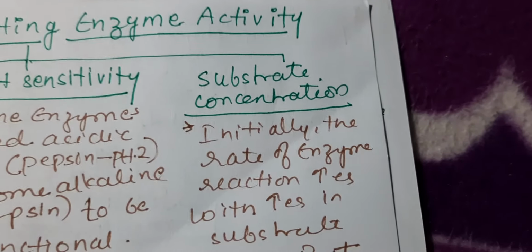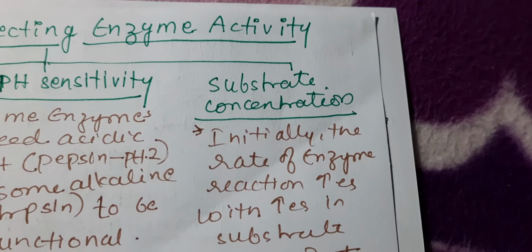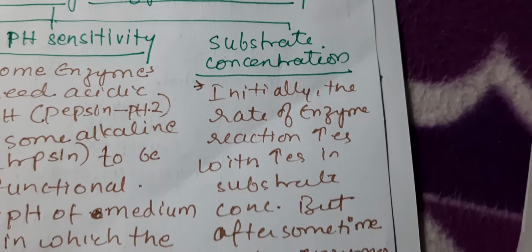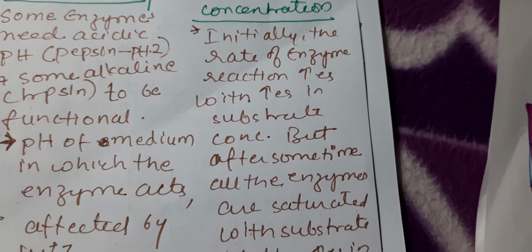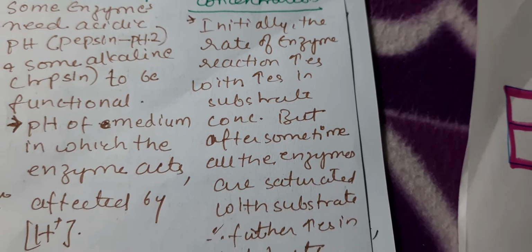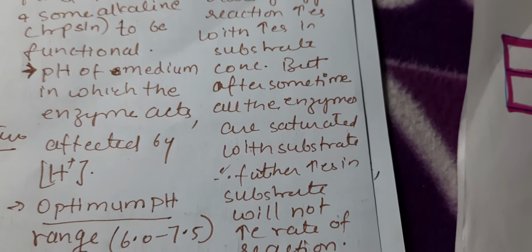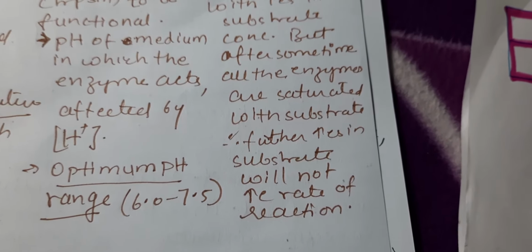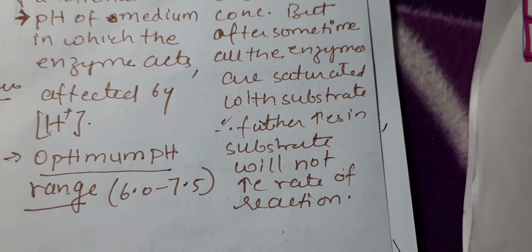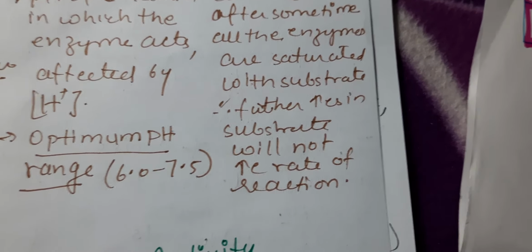Now substrate concentration: initially the rate of enzyme reaction increases with increase in the substrate concentration, but after some time all the enzymes are saturated with substrate. Therefore further increase in the substrate concentration will not increase the rate of reaction. So this is how the concentration of substrate matters.